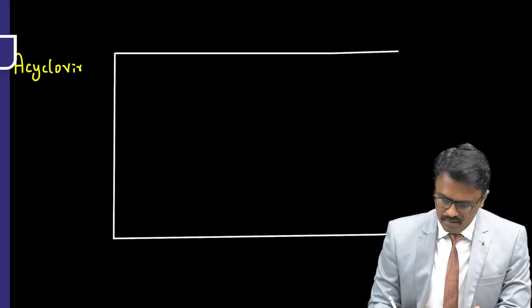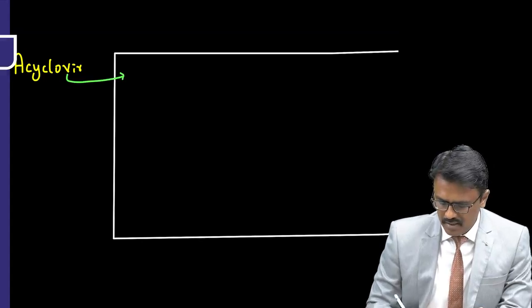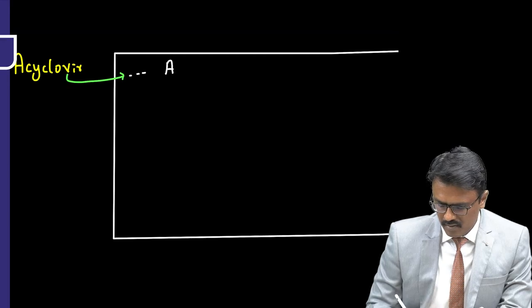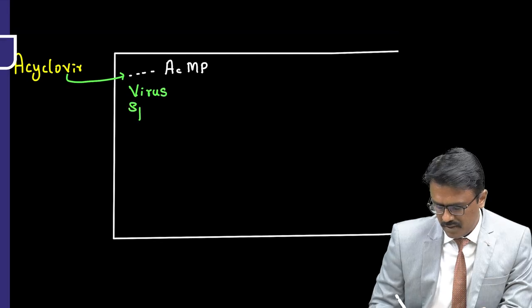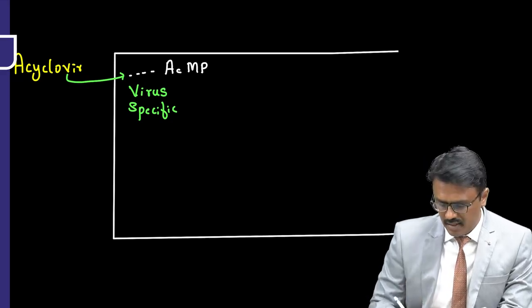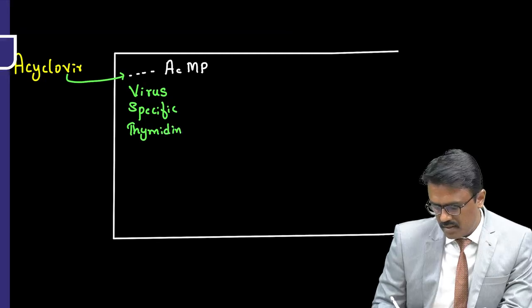When acyclovir is taken up by the infected cells, it is converted into acyclovir monophosphate. This conversion is done by virus-specific thymidine kinase.